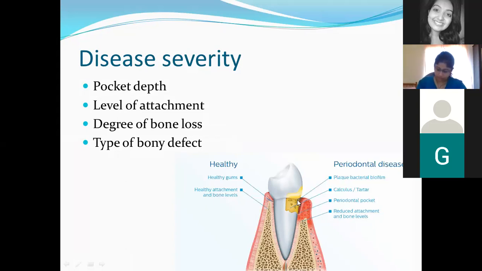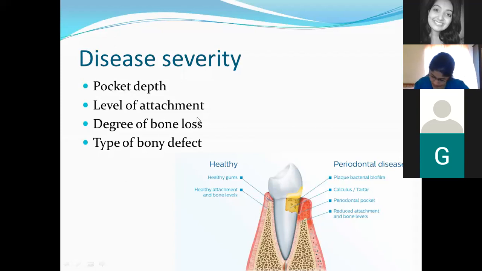That is, he will have recession along with shallow pockets. But on this side, the patient has no recession, but deeper pockets. So this patient will have a better prognosis. Deeper pockets with less clinical attachment loss. Shallow pockets with more clinical attachment loss.